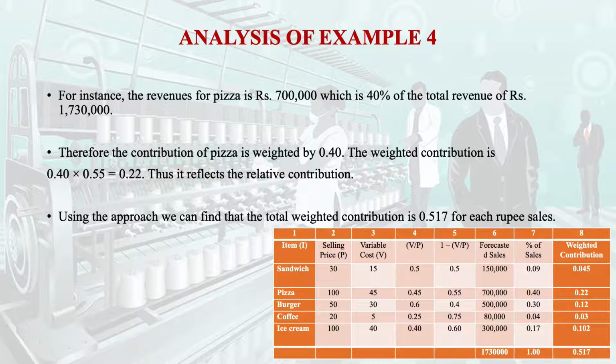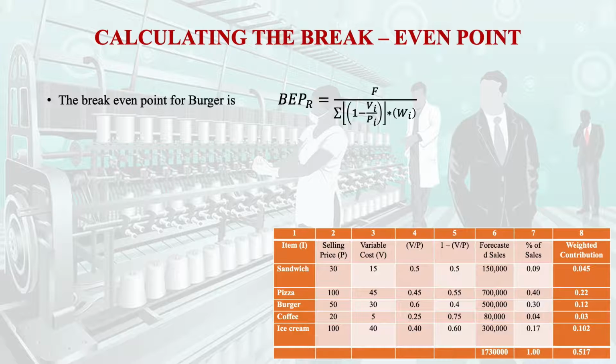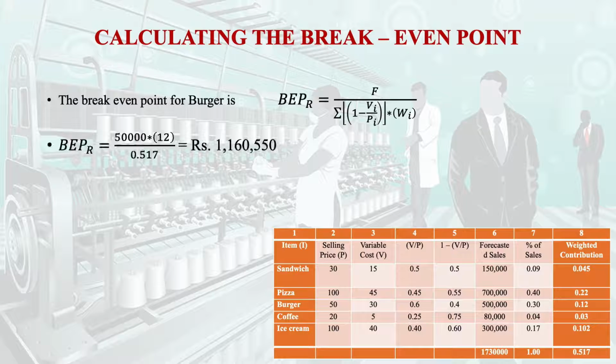Now, using this approach, we can find that the total contribution is 0.57 for each rupee of sale. If we are selling 1 rupee, the contribution of all combined products is 0.517. Now, suppose we want to find out the break-even point for the burger. That means how much quantity of burger, or how much quantity in terms of money, we want to meet the break-even point. You remember this formula, and 50,000 is the fixed cost.